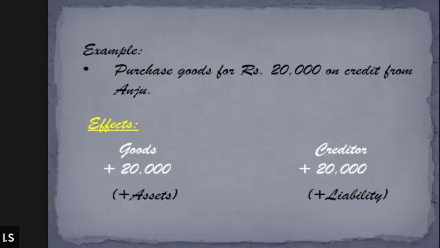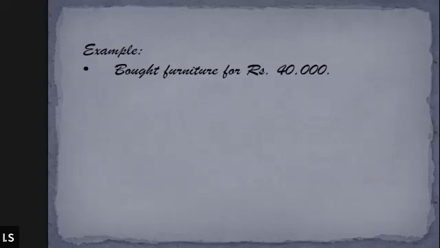Done. And the next example is also for you. You need to tell me which two things will get affected due to this transaction. Bought furniture for rupees 40,000. Tell me. Bought furniture, obviously for business, for rupees 40,000. Tell me which two things will get affected, quickly.